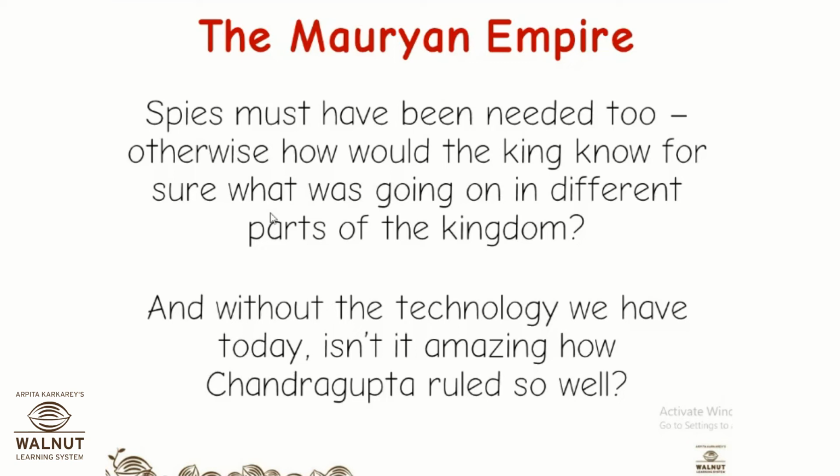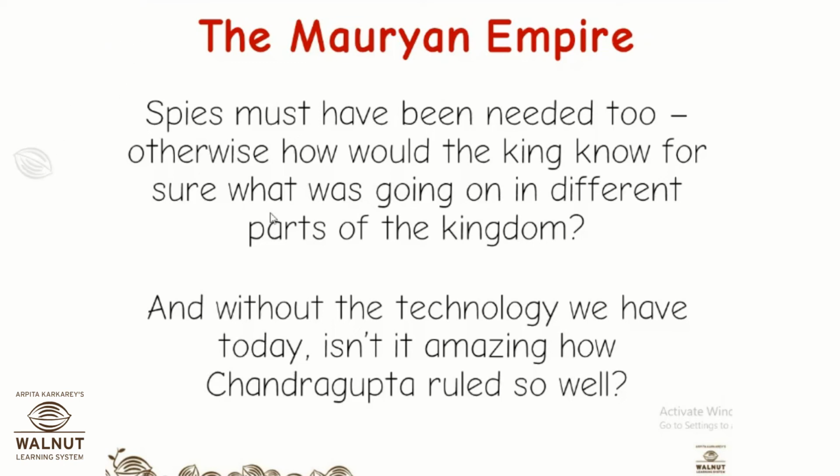Otherwise, how would the king know for sure what was going on in different parts of the kingdom? Correct? No, it was a huge empire. So if Chandragupta Maurya was ruling from Patna, that is Pataliputra, how does he know what is happening throughout the country? He has to have people who are giving him information, right? So spies were the people who gave him secret information. Honest information, but taken out very secretly.